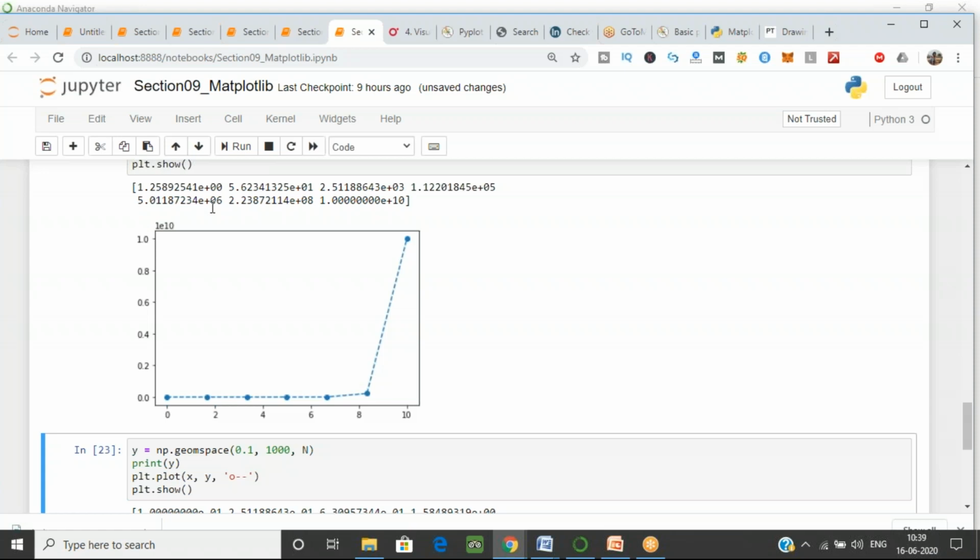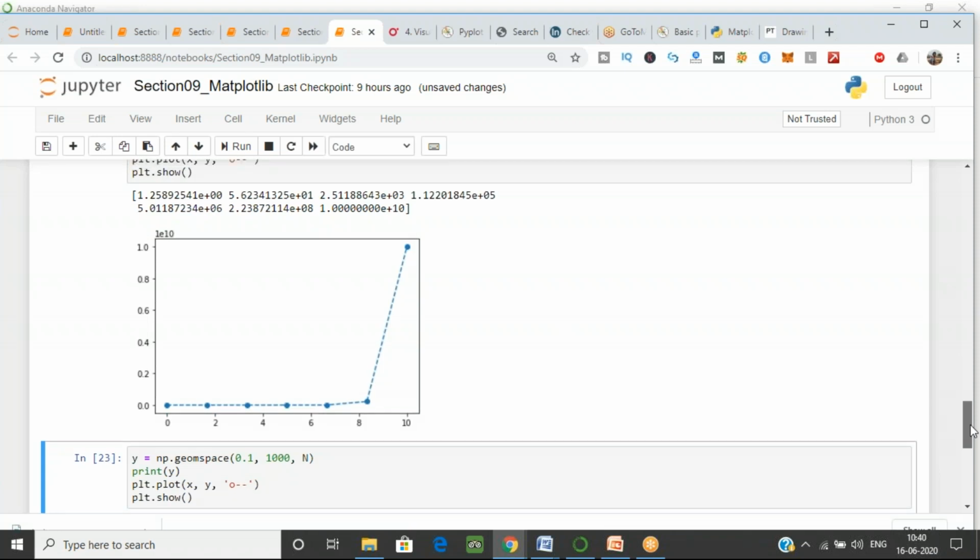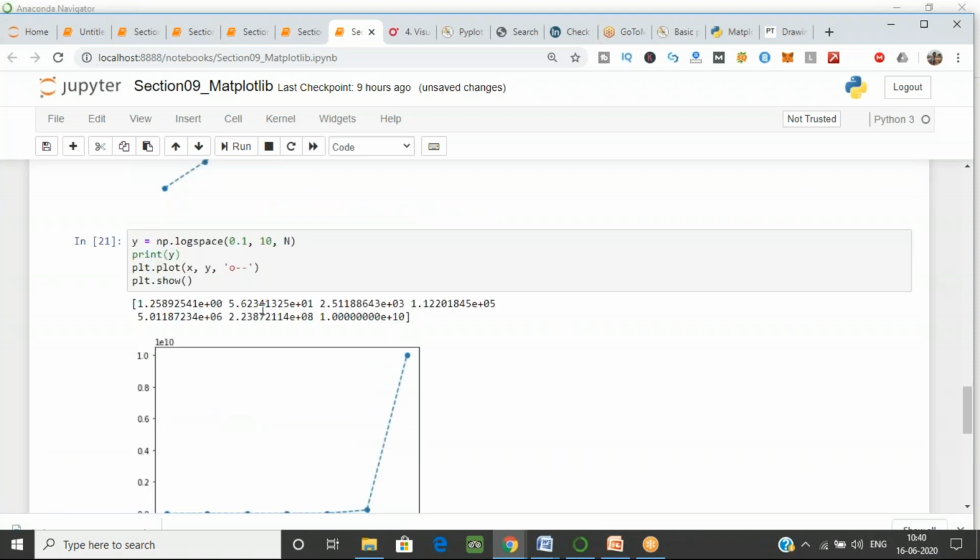Now 6. So these are generating n values between this and this. So in logspace, this is your a value and this is your b value, and between these values you have to generate the log space.